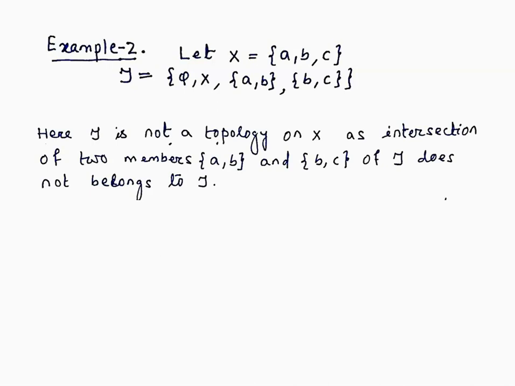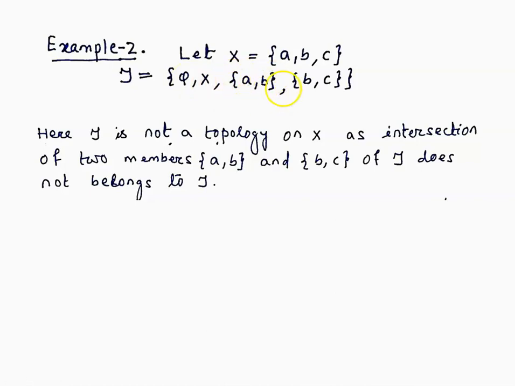Here again tau is not a topology on X. The first two conditions are satisfied. The first condition is that phi and X should be members of tau. It is clear that phi and X are here in the collection. The second condition says that arbitrary union of members of tau is a member of tau. Here if we pick two members, phi and X, and take their union, that is again X, which is in the collection. If we take AB and phi, then also the union is AB, which is again in tau.